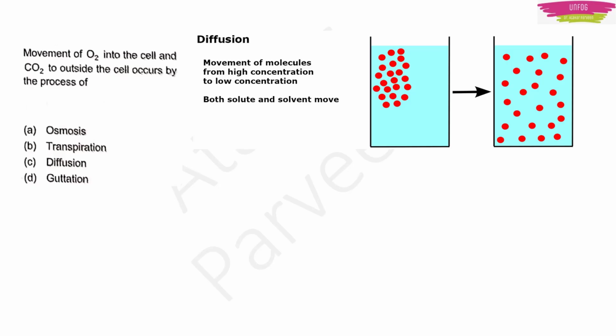Okay. Coming to the next option, which is diffusion. Diffusion is the movement of molecules. They can be gases also. And this movement of molecules happens from high concentration to low concentration. And this diffusion does not require a membrane like osmosis does, right? And in diffusion, both solutes and solvents can move from high concentration area to low concentration area.